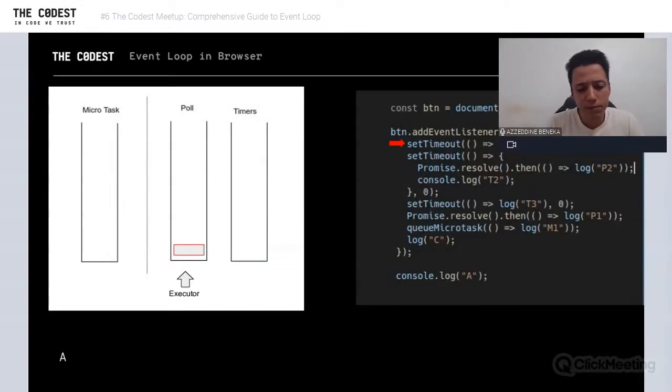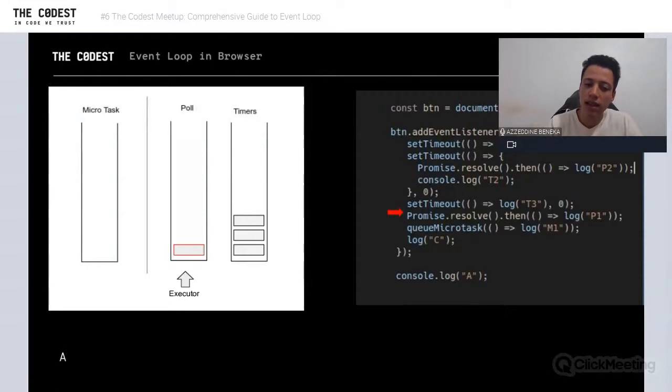So we have setTimeout. This setTimeout is going to schedule a task, the callback, which is going to log T1. But like we said, every call of setTimeout will schedule a task in timers, like so. And then we go to the next step. The second setTimeout also is going to schedule a task in timers, and go to the third setTimeout. The same thing, it's going to schedule in timers, and go to promise.